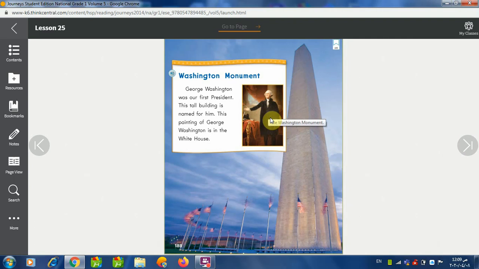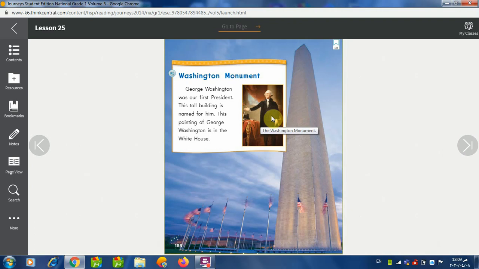Who is George Washington? George Washington was the first president. You know what president means? Yes, the person who controls a country or rules a country.